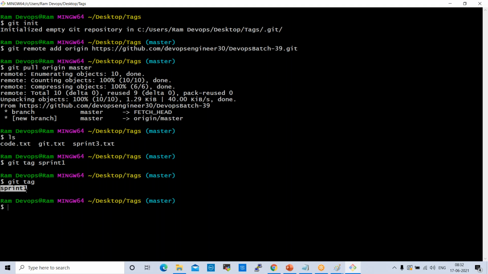Now we can push this tag into GitHub. When you push this tag into GitHub, what will happen? It will push to one tag column, like release 1, release 2, release 3. I'll show you that. First we'll push this tag. We can directly push: git push origin sprint 1. Git push origin sprint 1. Enter.